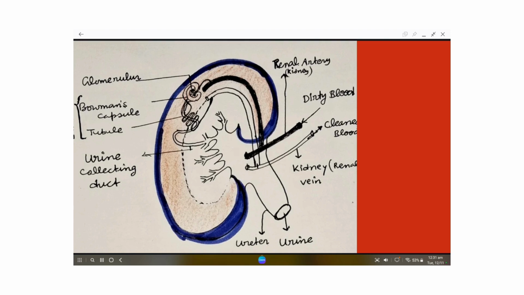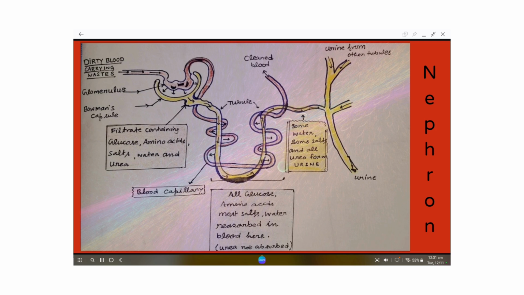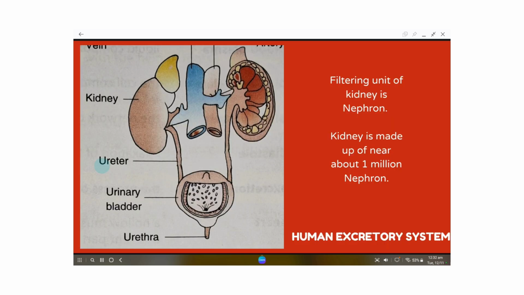If you look at the image, under the bracket the Bowman's capsule and tubule are labeled. Look for the labeled part where you may see the two units of the nephron. Each nephron is made up of two units, the Bowman's capsule and the tubule.